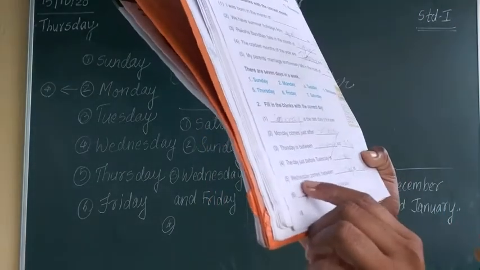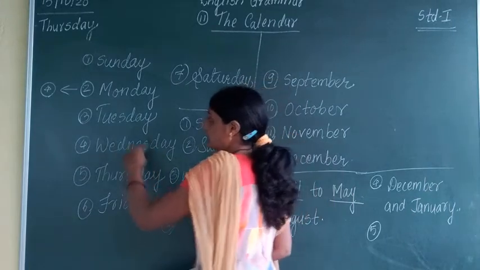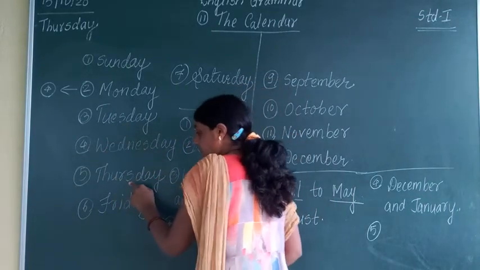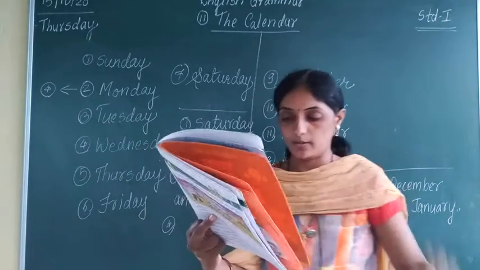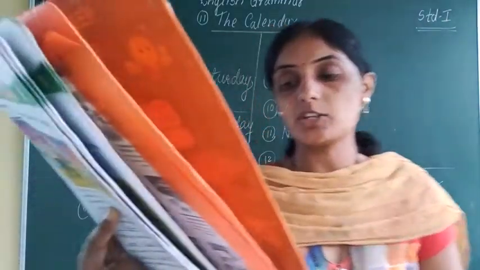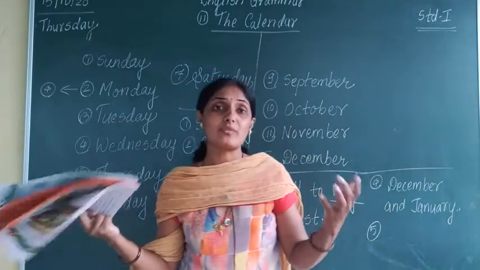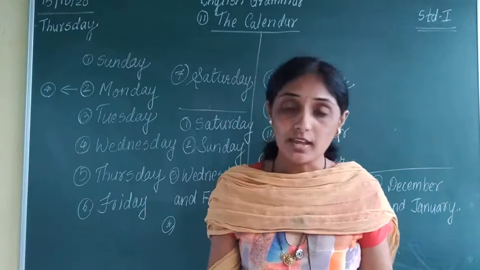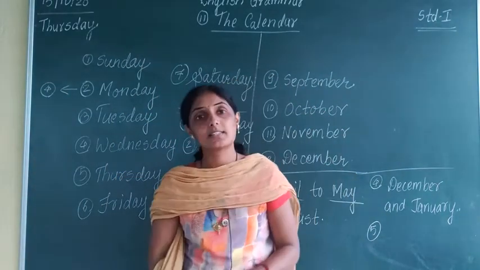Next, fifth one is, Wednesday comes between dash. Now Wednesday comes between what? Wednesday comes between Tuesday and Thursday. So the fifth answer is Tuesday and Thursday. After that, the last one is, dash is a weekly holiday. You know it very well. Every week we have a holiday on which day? We have a holiday on Sunday. So the last answer is Sunday.